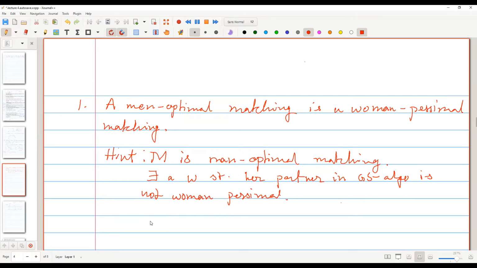So that means there will exist some other partner of W, W prime, who is worse than her partner in GS algo, and then you will show that either there is, and then you show that M is not a man optimal matching.